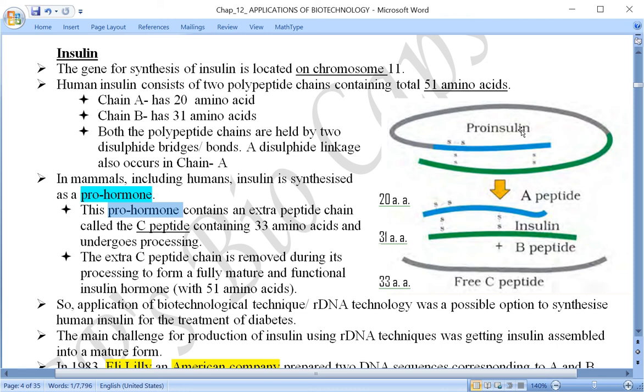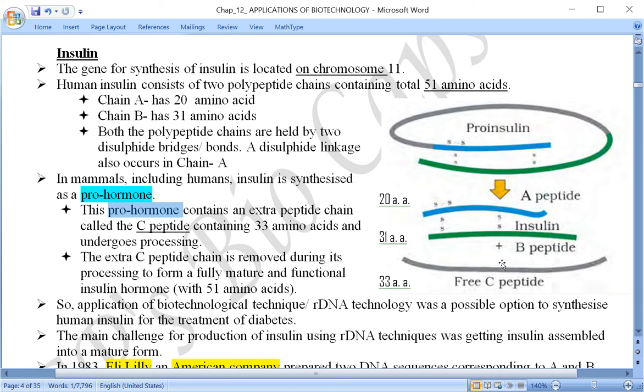Very similar to that, here proinsulin has to undergo processing, so that the three chains are separated first of all.